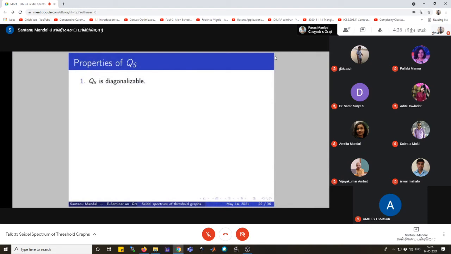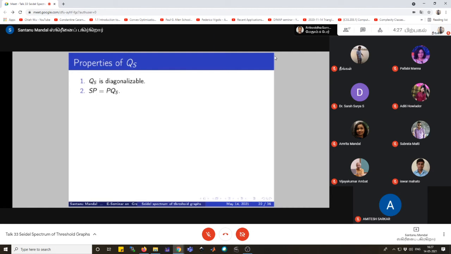To summarize the discussion up to this slide, we can say that QS has the following spectral properties. Number 1, QS is diagonalizable. We have already proved it. Number 2, there always exists a matrix P such that SP equals PQS.